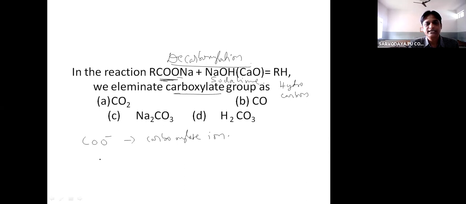That carboxylate ion is eliminated in the form of CO2. So during decarboxylation, CO2 is eliminated. So the answer is option A, carbon dioxide. The carboxylate group is eliminated in the form of carbon dioxide, a decarboxylation reaction.